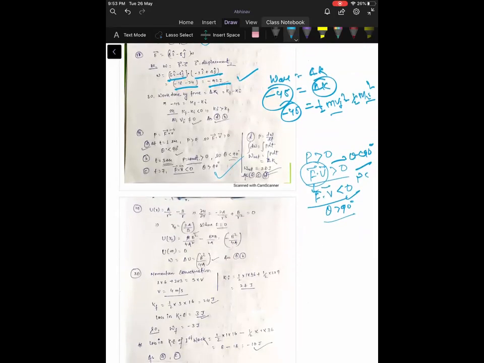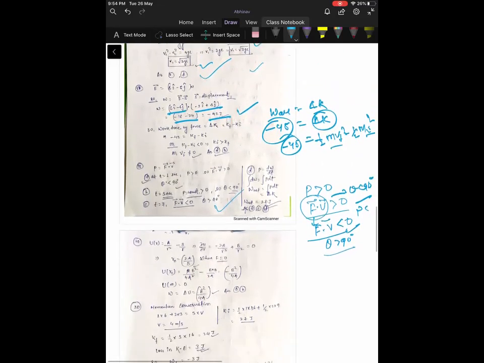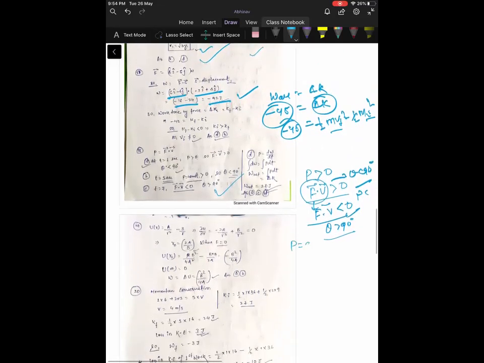Now the change in kinetic energy from t equal to 0 to t equal to 10 seconds. You know that power is equal to dW by dt. So dW is equal to P dt, and the integration gives net work, which will be equal to delta K. So the change in kinetic energy is equal to the integral of P dt. And the integral of P dt is the area under the P-t curve. So you just have to calculate the area under the P-t curve.